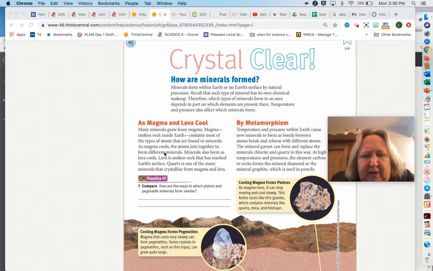All right. So, first thing we want to look at is minerals can form when magma and lava cool. Magma is molten rock inside of the earth, under Earth's surface. So, when it cools, that will form minerals. It can also be when lava cools. Lava is generally in the volcano, and when it comes out of Earth's surface and reaches Earth's surface, when it cools, that is another way that minerals form. So the first big thing is when magma and lava cool.